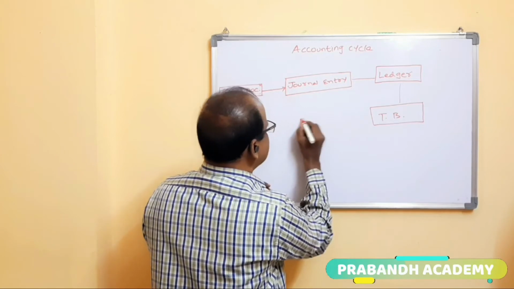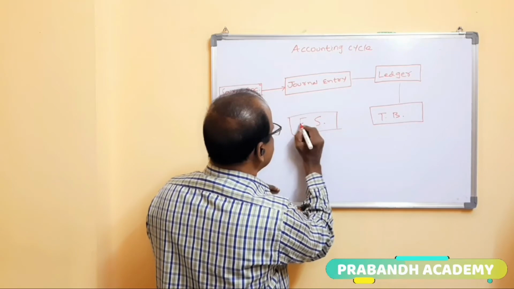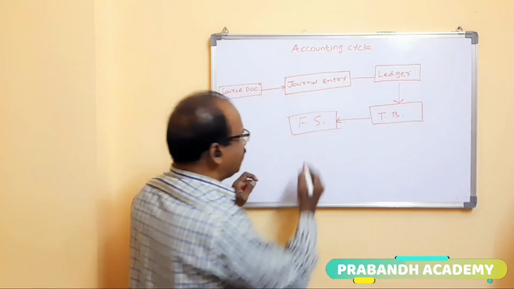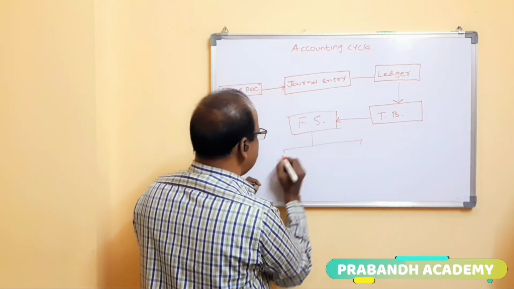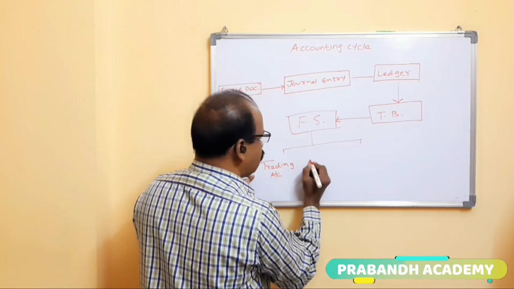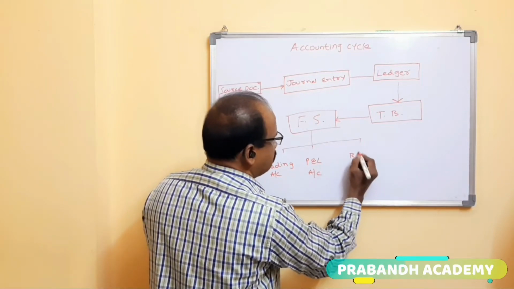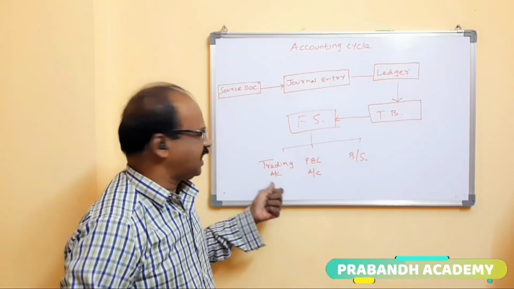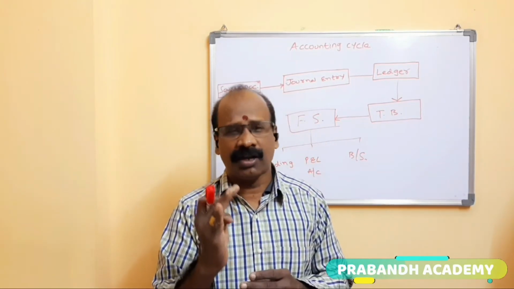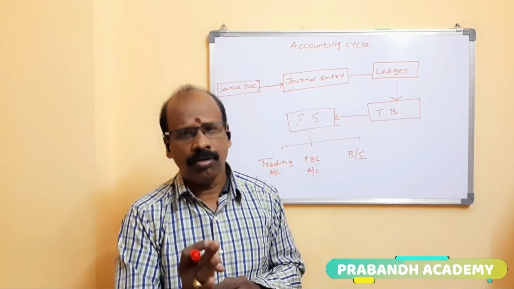So what are the financial statements? The financial statements are three. Number one, trading account. Number two, profit and loss account. Number three, balance sheet. So what is the trading account? Generally in the trading account, all direct expenses are recorded. So what are direct expenses? Those expenses are related to production.